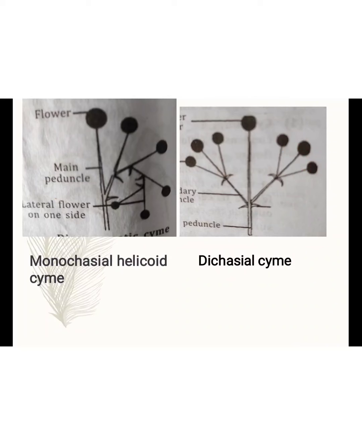It means that in a dichasial cyme, the peduncle also terminates into a flower, but on both sides of the bract, flowers are formed. So it is called the dichasial cyme.